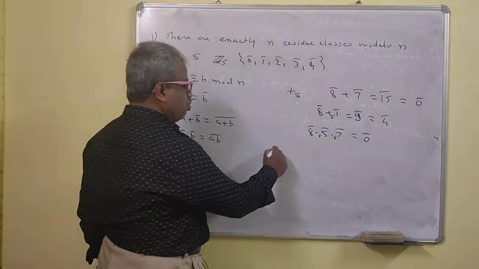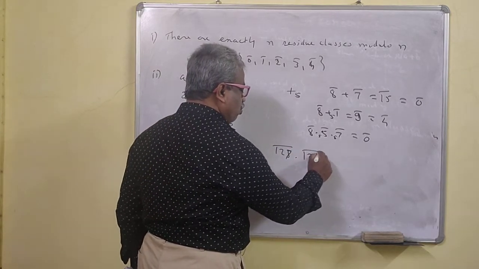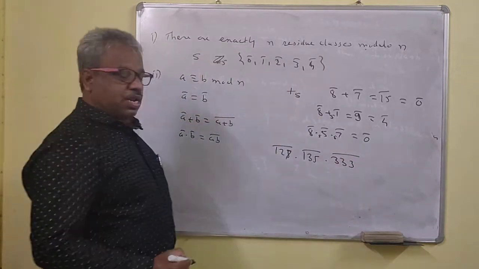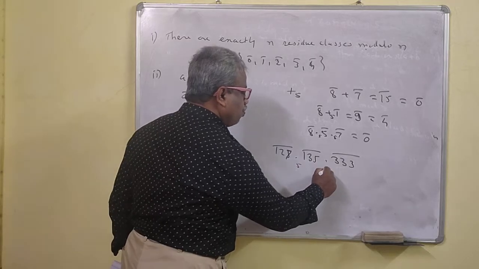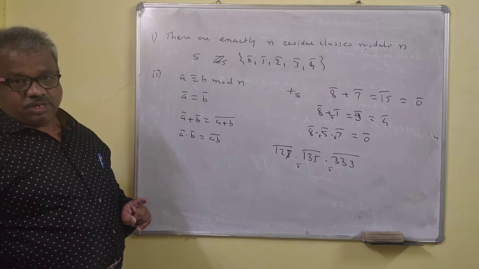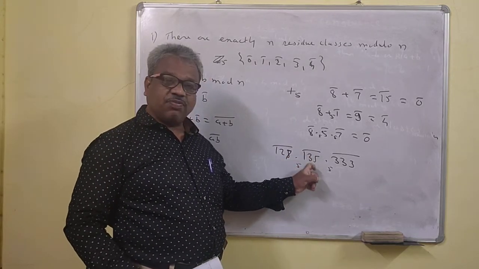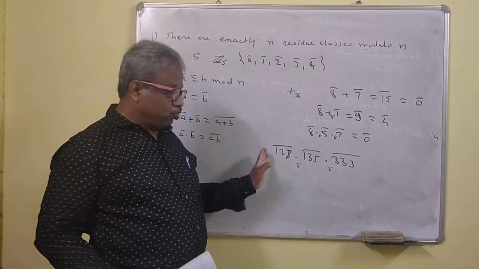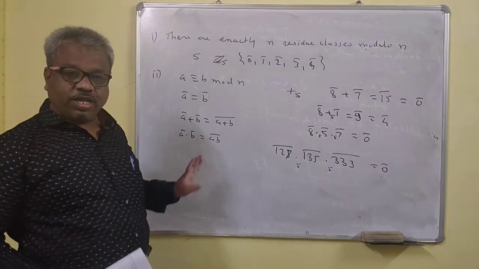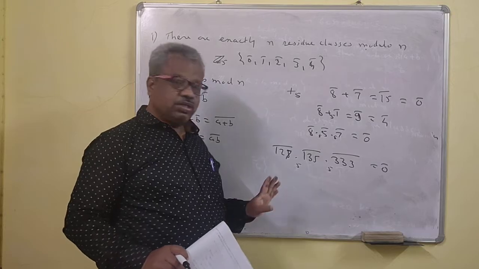Suppose you don't see this, say 127 bar into 1335 bar into 333 bar, modulo 5. You know that if the last digit is 0 or 5, then the number is divisible by 5. Here the last digit is 5, so 135 bar is the same as 0 bar. So this will be 0 bar. No need to do any product now.